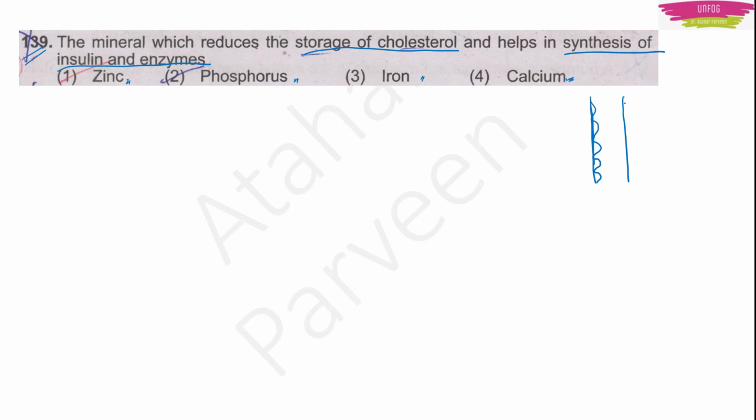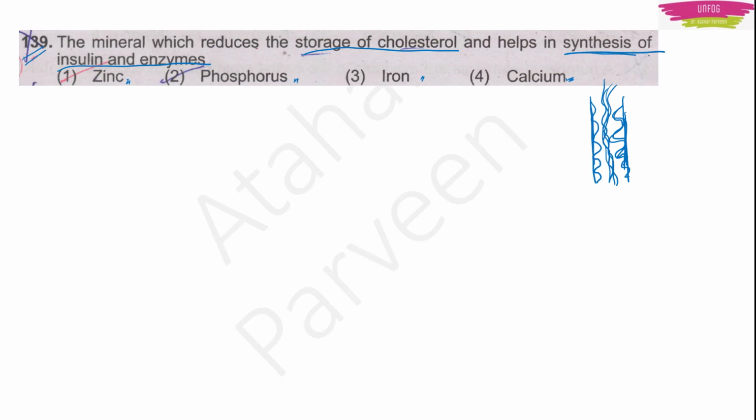These are getting accumulated inside the walls of our blood vessels. Because of this, what will happen? Blood will flow irregularly through our vessels, right? This is not good. This should not happen. So because of the storage of cholesterol, the blood flow becomes irregular.